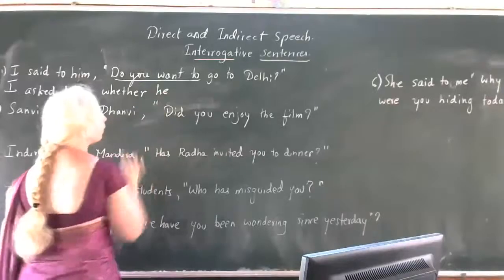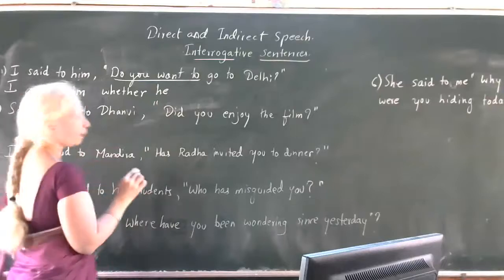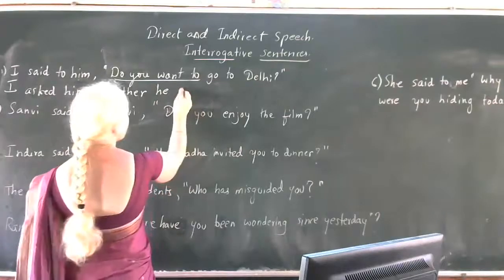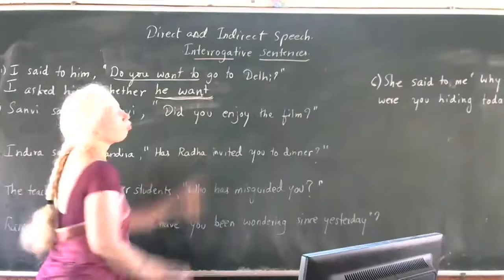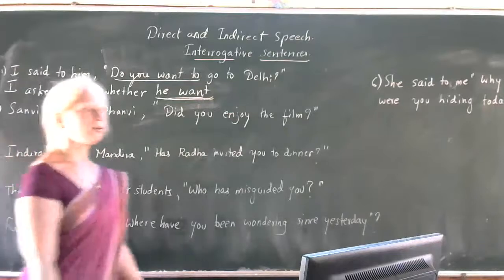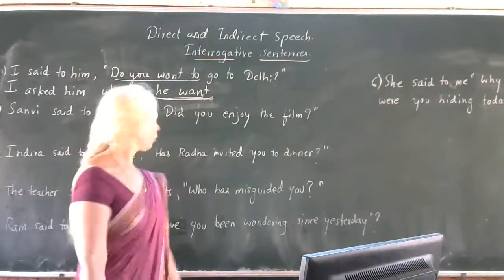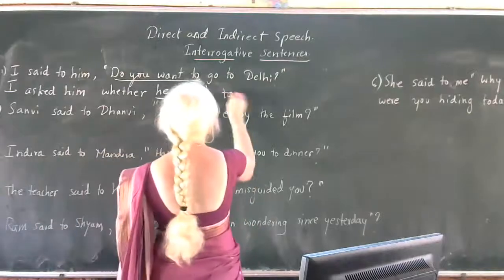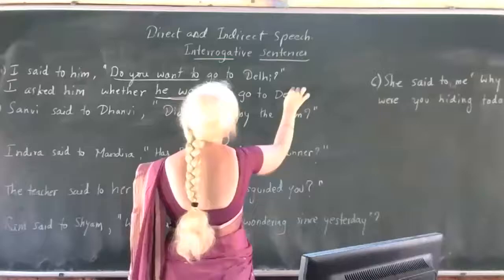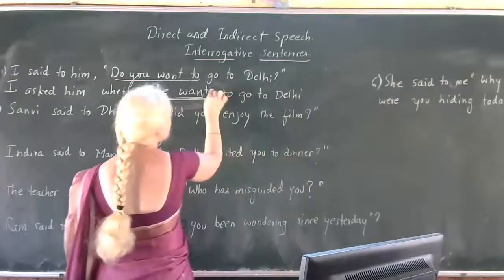Whether he want to go to Delhi. Small mistake. He want. Is it right? Vaishnavi? He wants to go to Delhi. He wants to, Mataji. Yes, the mistake is "wants".